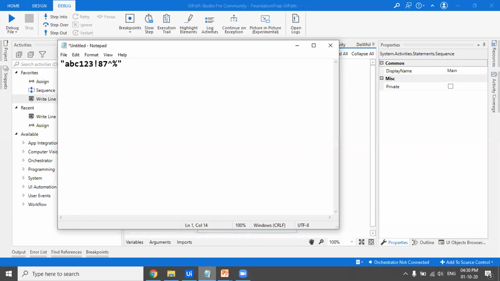If I just write like this, string, I can store this value which contains alphabets, special characters, and numerical values. I can store the entire thing in a string variable. Okay.